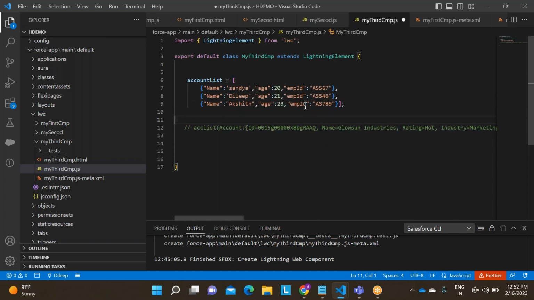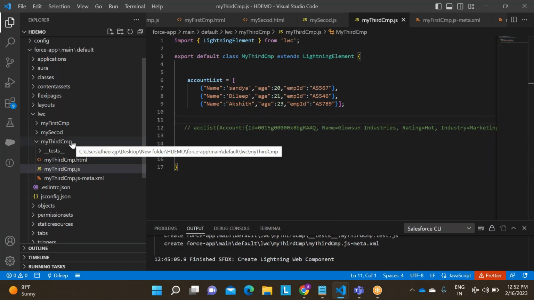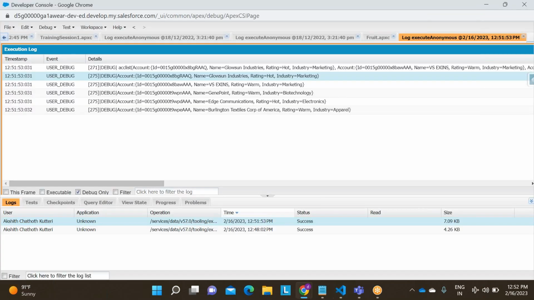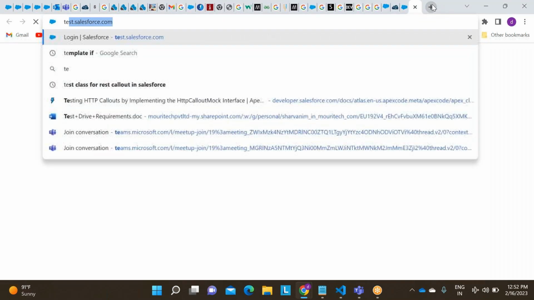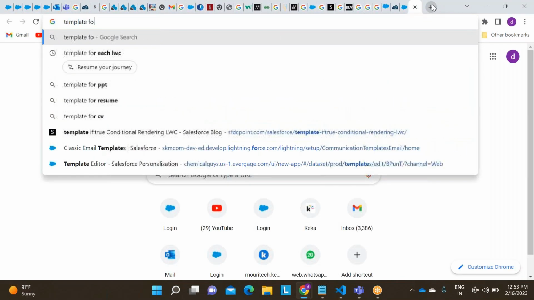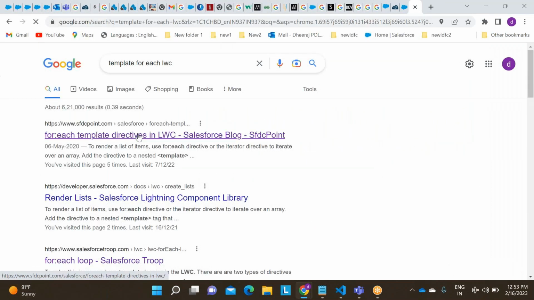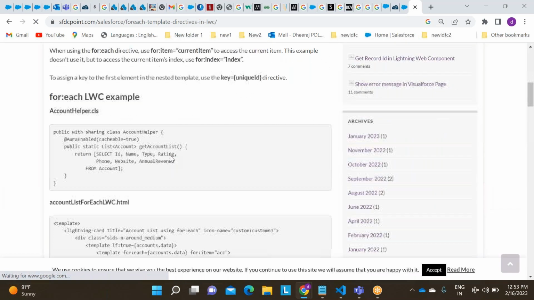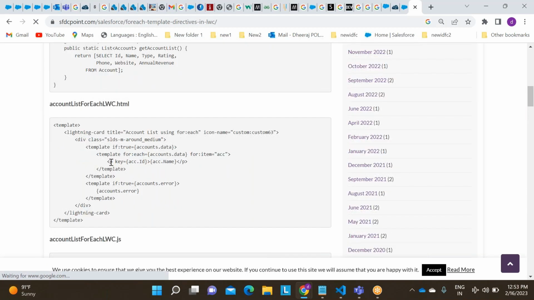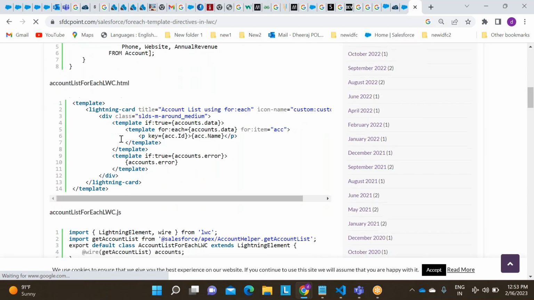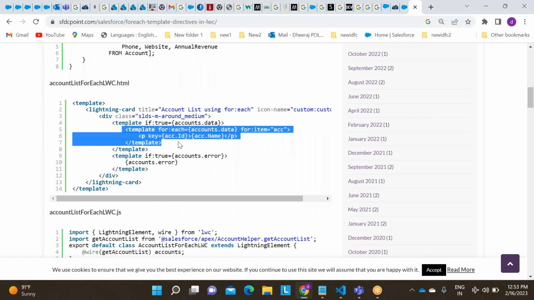Now, how can I showcase this kind of data in my UI? So we have something called template for each in LWC. Let us open this template for each, or else you can directly go to developer.salesforce.com, where the syntax will be available, right? Now let us copy this one, template for each.